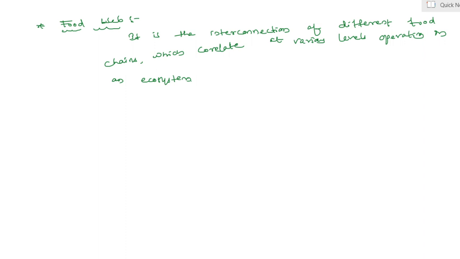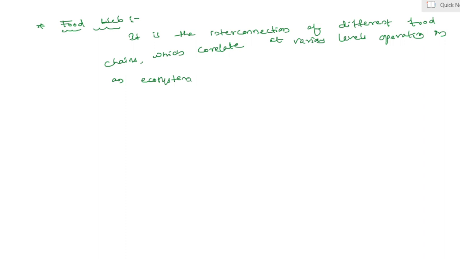It means instead of a straight line, the relationship is shown as a series of branching lines, hence creating a food web. Different types of food chains interact, and instead of a straight line, the relationship is shown as a series of branching lines, hence it creates a food web.